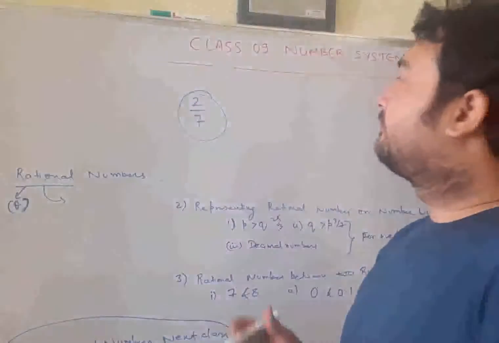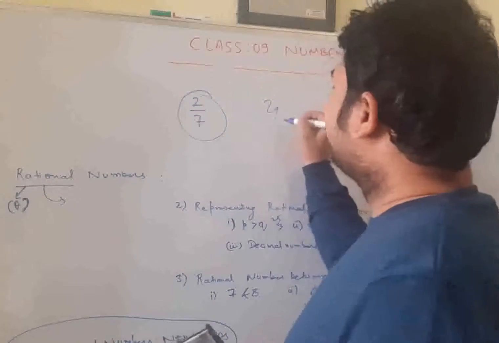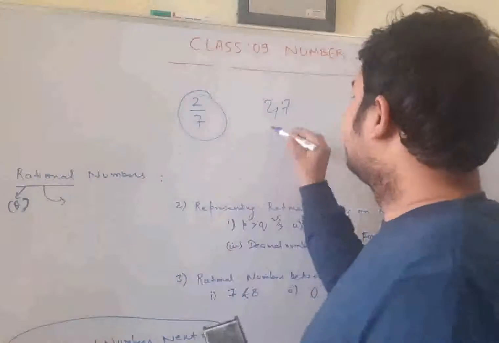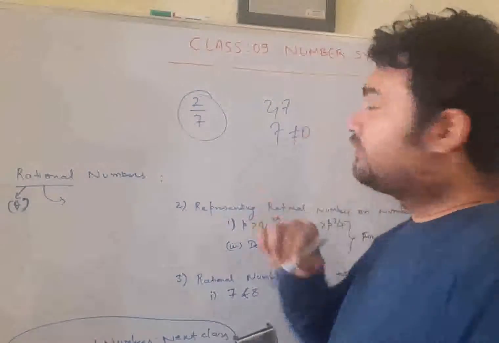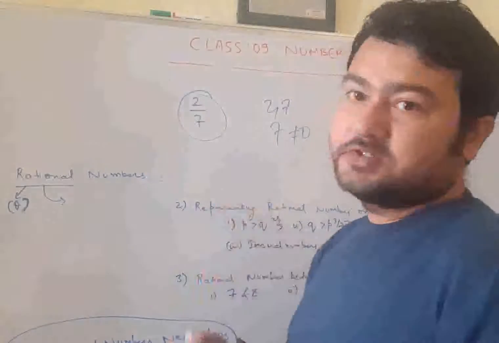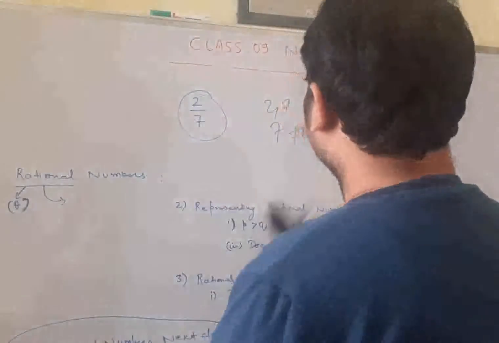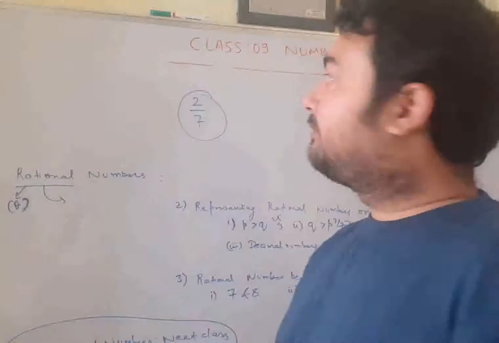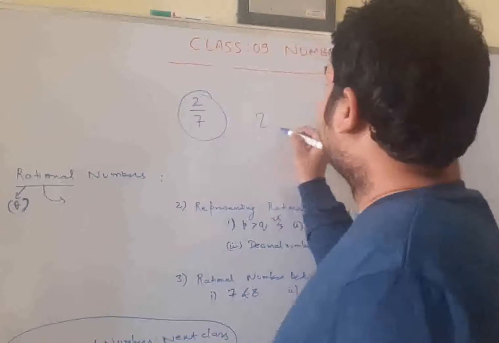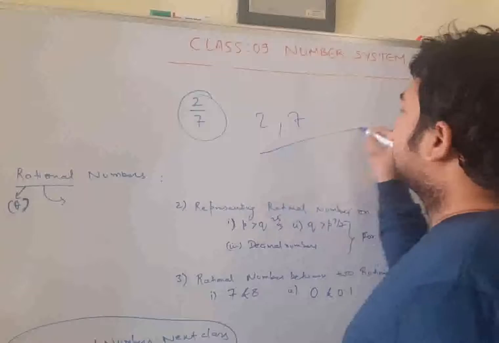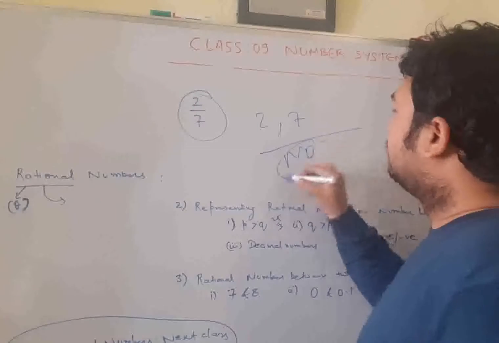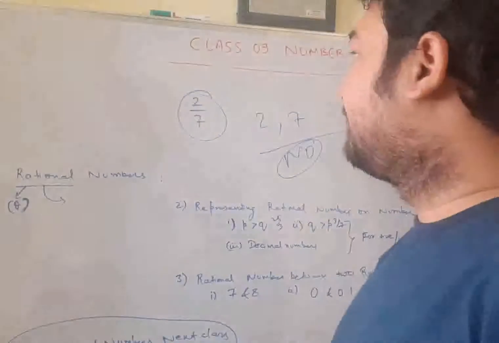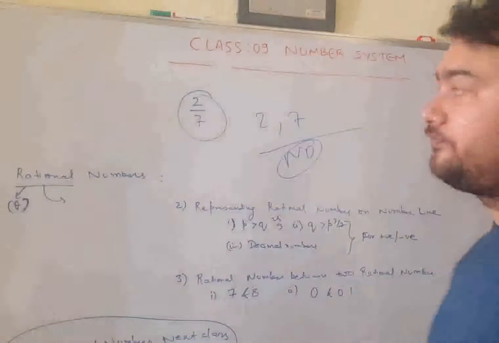First check this. 2 is an integer. 7 is also an integer. 7 is obviously not equal to 0. This is a rational number. Now, we were asked, is this the simplest form of a rational number? So, is there any common factor between 2 and 7? No. No common factor. So, this is a rational number in simplest form.